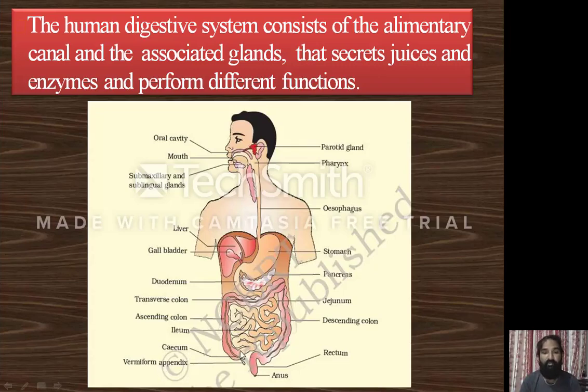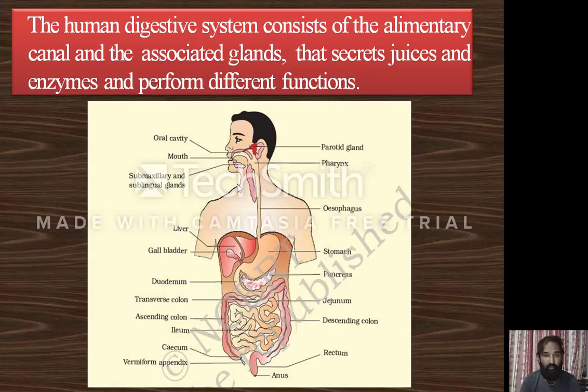From the large intestine, the ascending colon, transverse colon and descending colon are formed, which lead to the formation of the rectum, and finally the rectum opens into the anus. These are the different parts present in the alimentary canal, which starts with the mouth and ends with the anus.